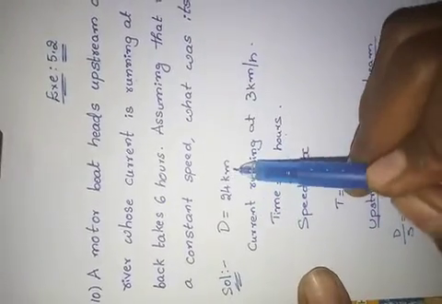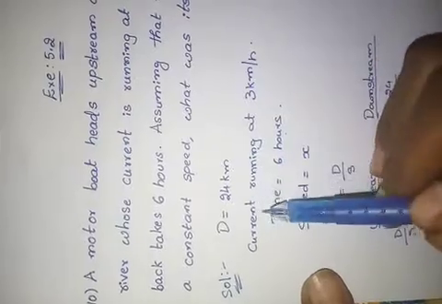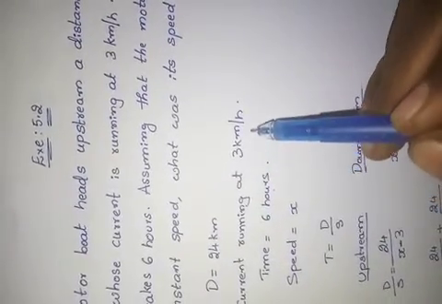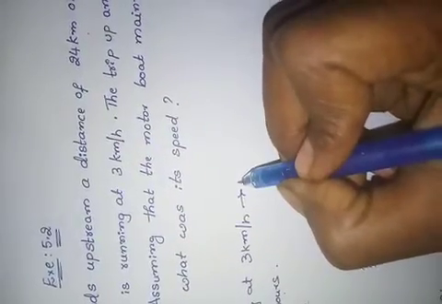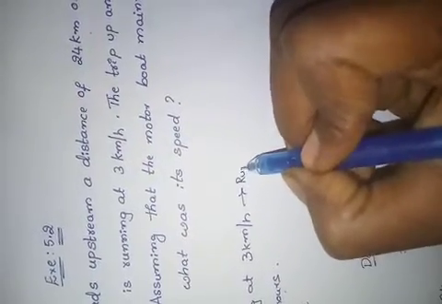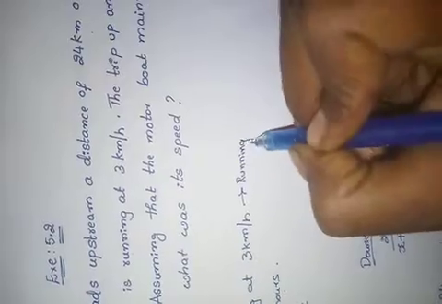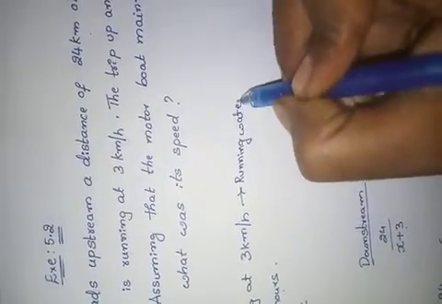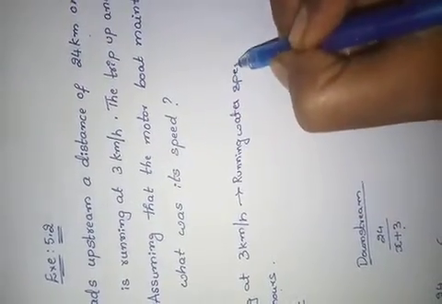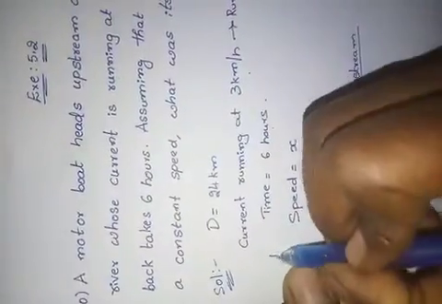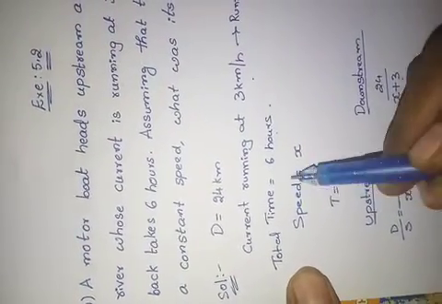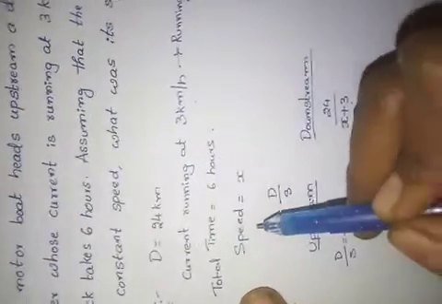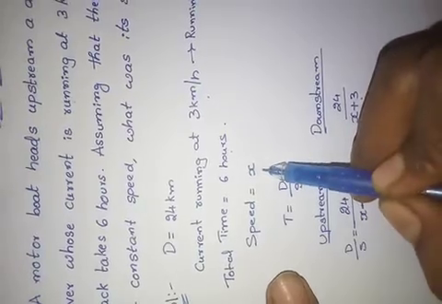Total distance they have given is 24 kilometers. Current running at 3 kilometers per hour. This is nothing but running water speed. Total time means going up and coming back. Total time is 6 hours. We don't know the speed of the boat, so I am taking the speed as x.